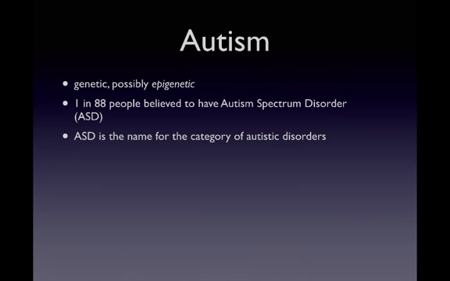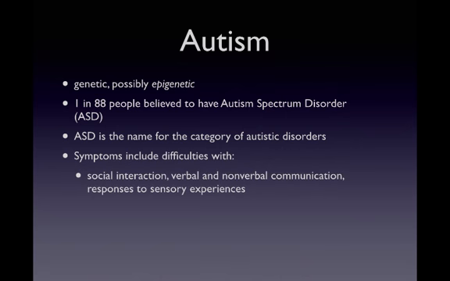The classification of autistic disorders was recently changed with the publication of the DSM-5. But within this classification of autism spectrum disorder, autism is the most severe among a number of less severe autism spectrum disorders. The rates of autism have risen considerably in the last 20 years, especially in California, but it is really unknown right now whether this represents a true rise in the prevalence of autism or just better education and diagnosis by clinicians.